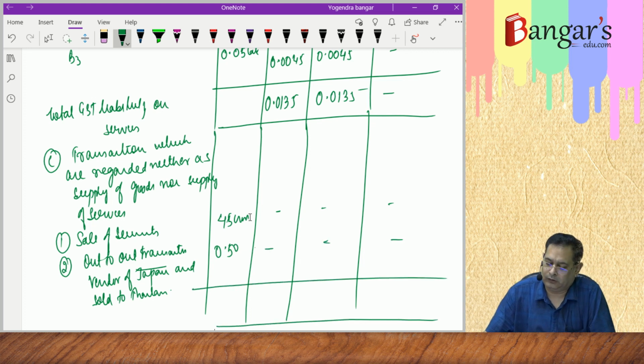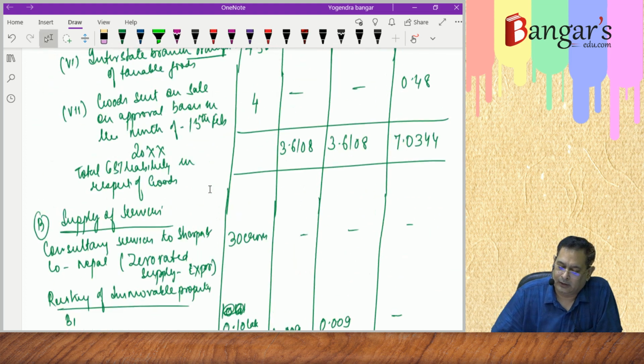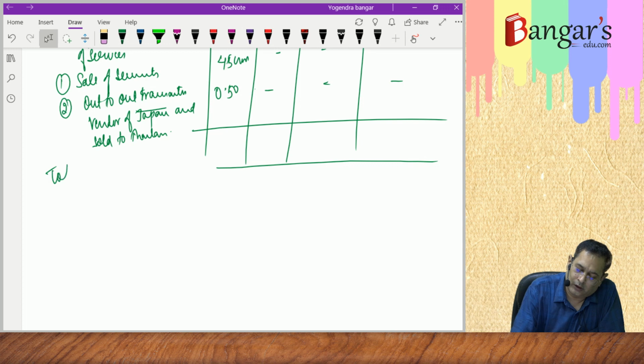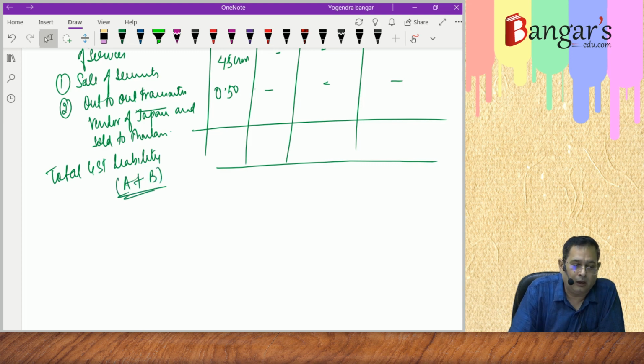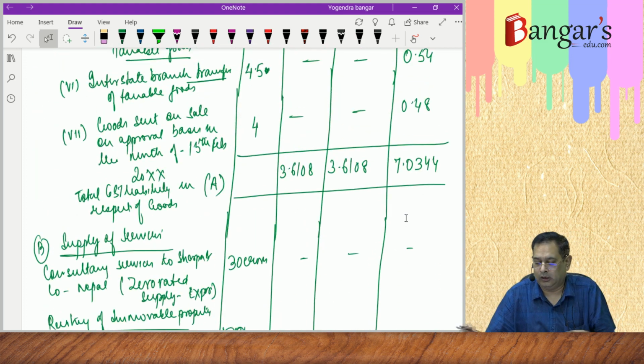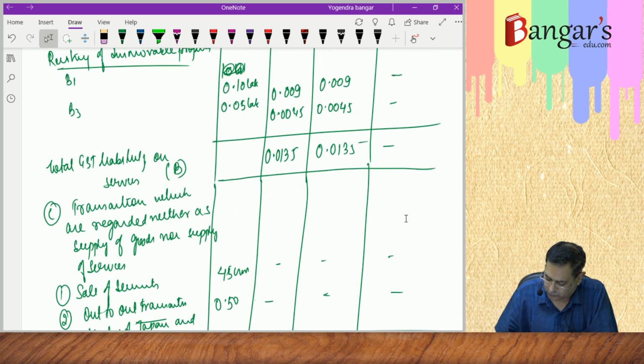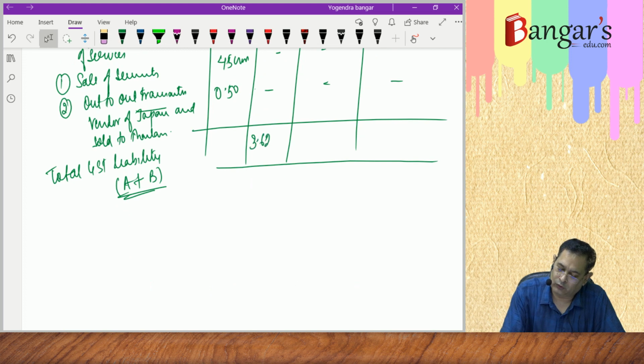So our total GST liability will be, this is B, and that was A. Total GST liability will be A plus B. 3.6108 plus 0.0135, that is 3.6243. 3.6243 is the CGST liability. 3.6243 is the SGST liability.